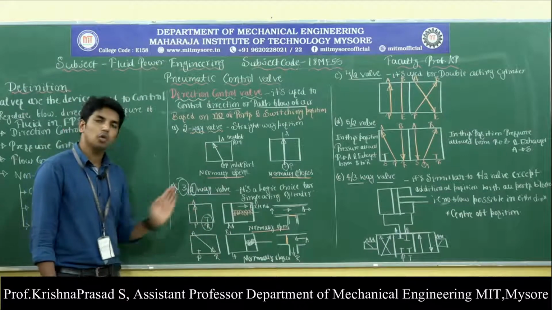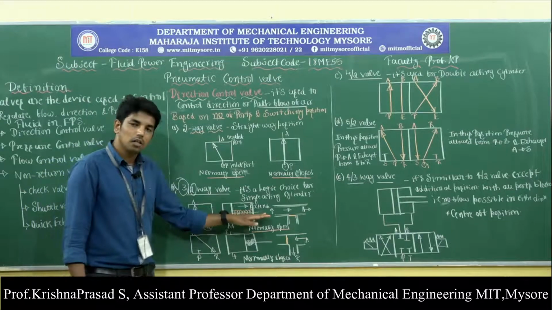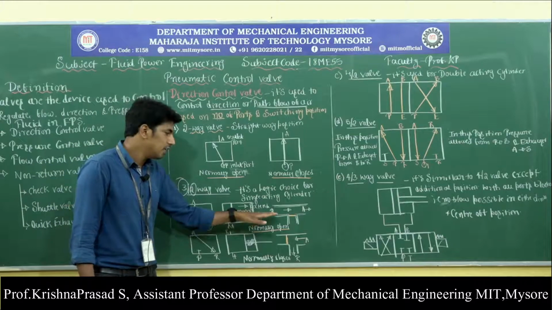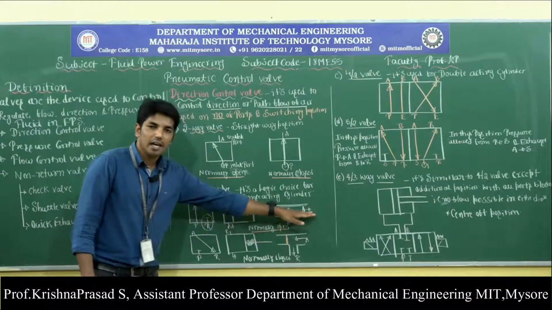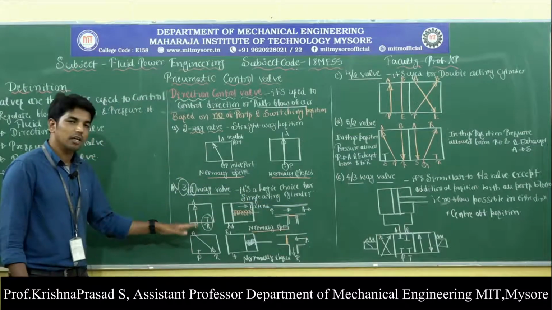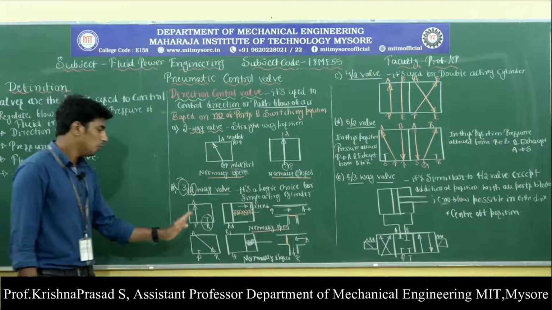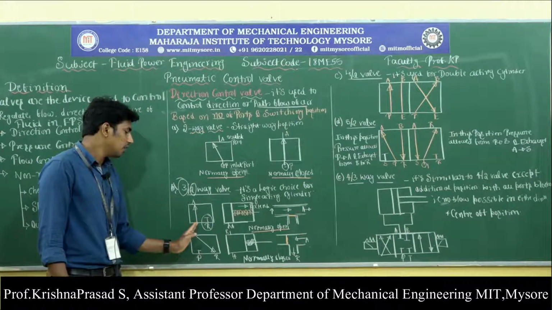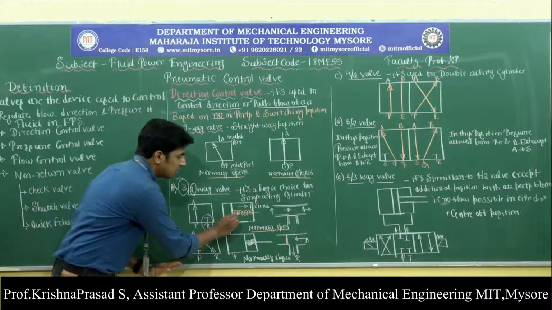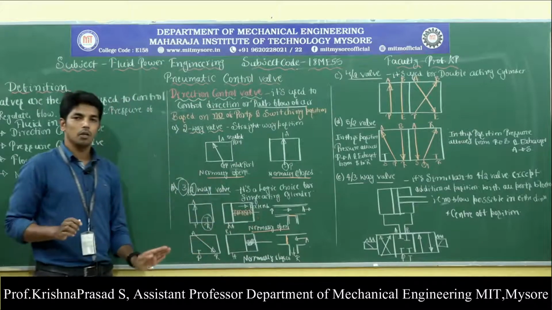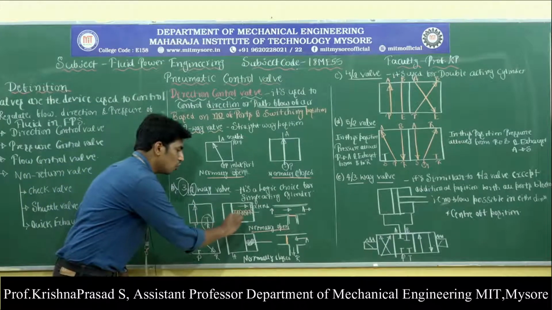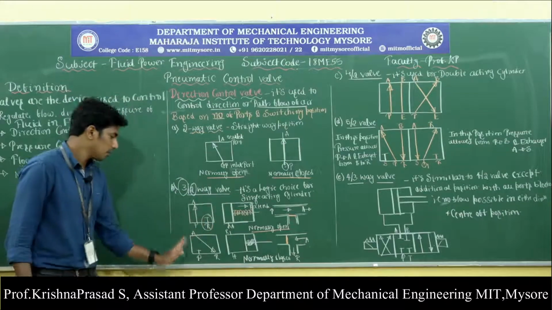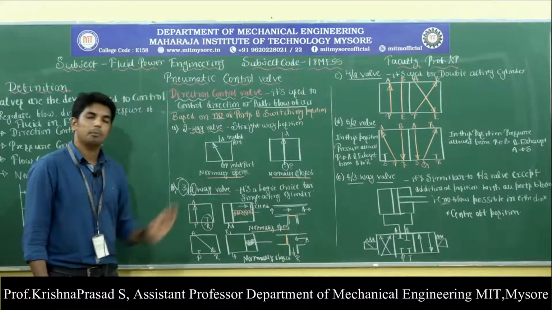So in the normally open position, the pressurized air flows from inlet port P to the outlet port A, and that is shown in the symbolic representation. Because the highly pressurized air flows from the inlet port to the outlet port, the cylinder is going to extend.